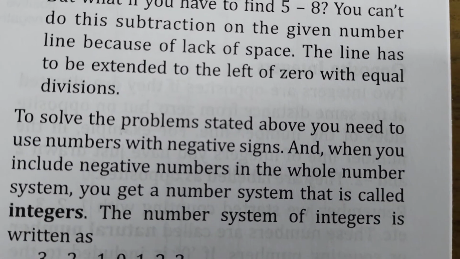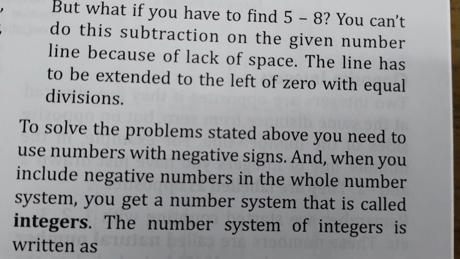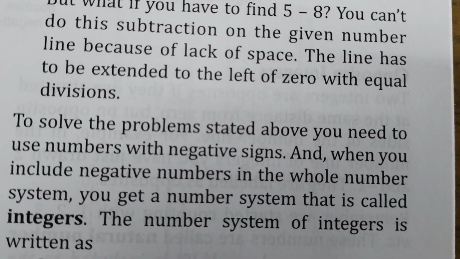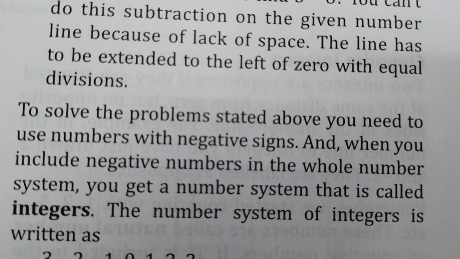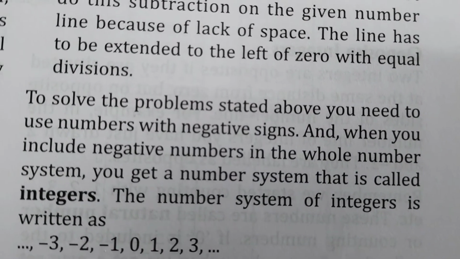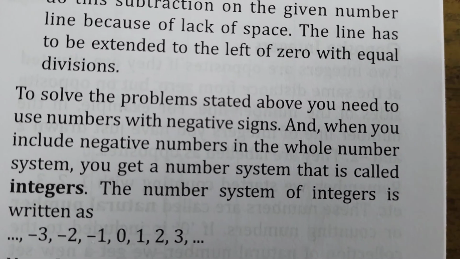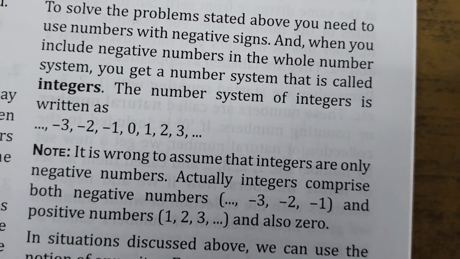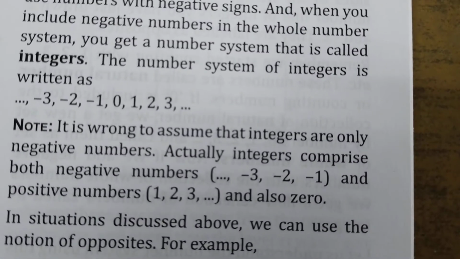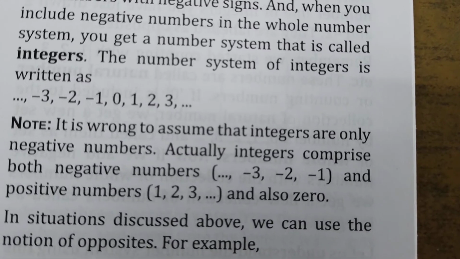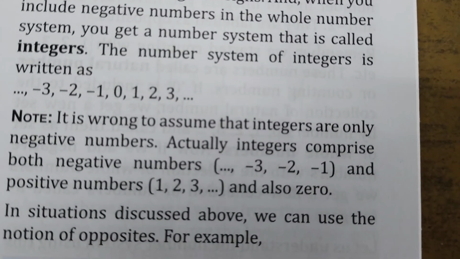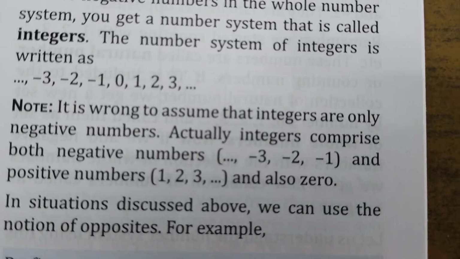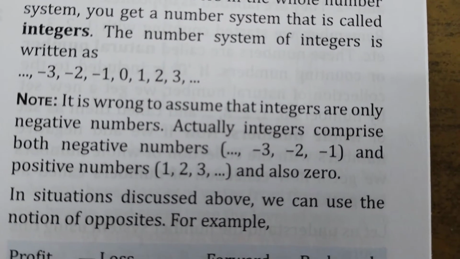So to solve the problem stated above, you need to use numbers with negative signs, and when you include the negative numbers in the whole number system, you get a number system called integers. The number system of integers is written as -3, -2, -1, 0, 1, 2, 3. Note, it is wrong to assume that integers are only negative numbers. Actually, integers comprise both negative numbers -3, -2, -1 and so on, and positive numbers 1, 2, 3 and so on, and also 0.